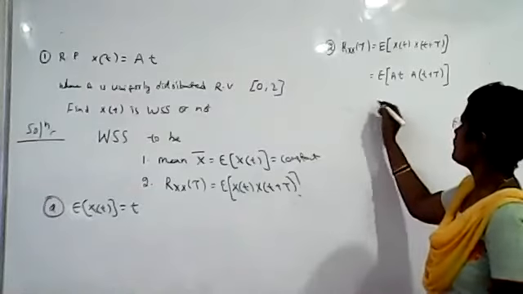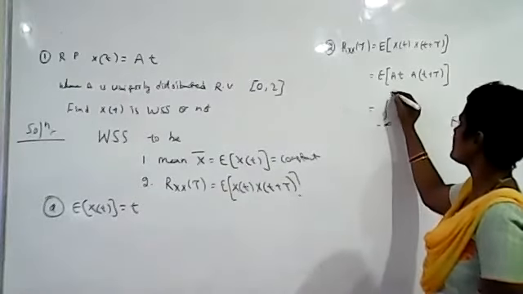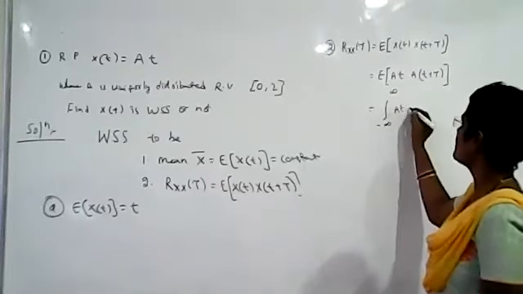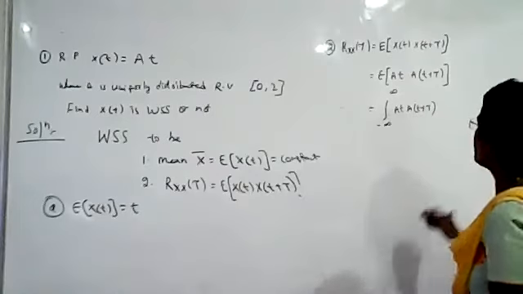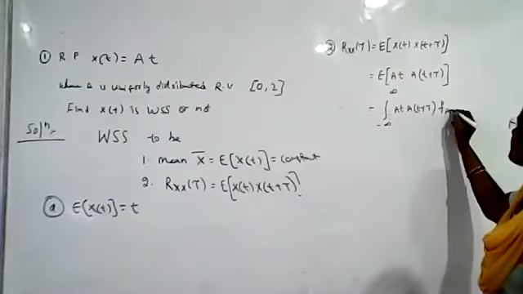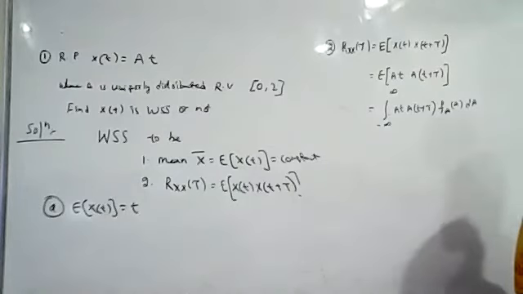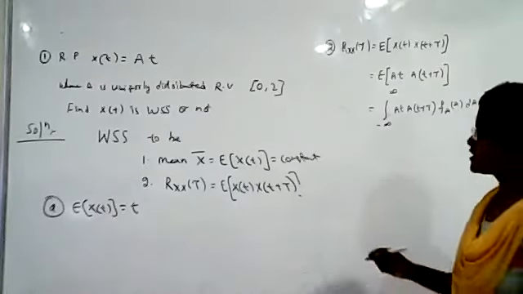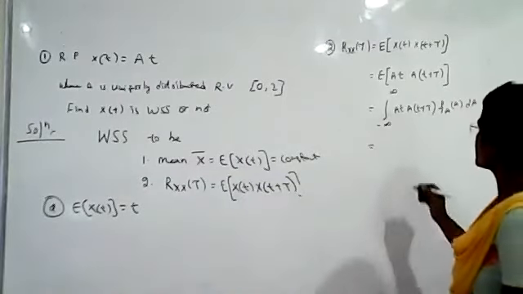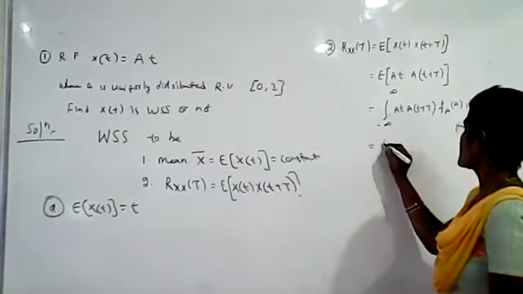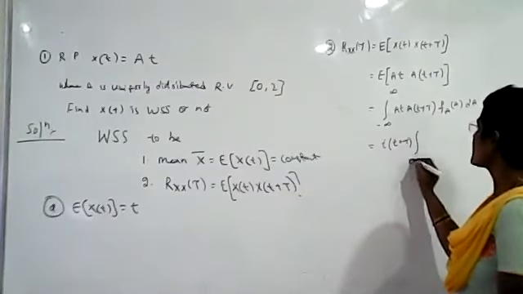Now write the formula: the integral from minus infinity to plus infinity of the function times the probability density function da. The random variable is A here, and t and t plus tau are constants.